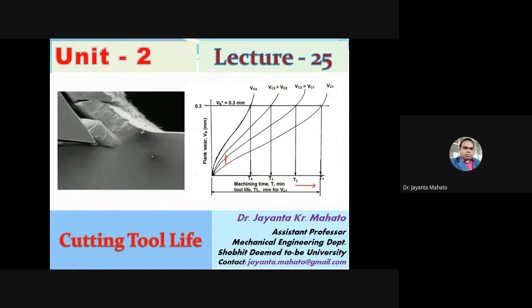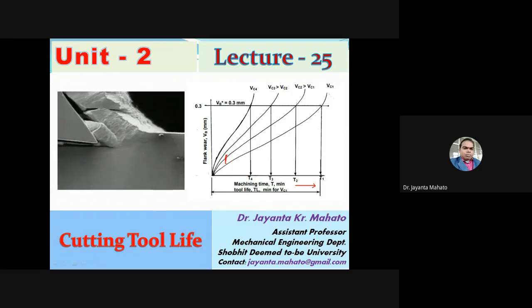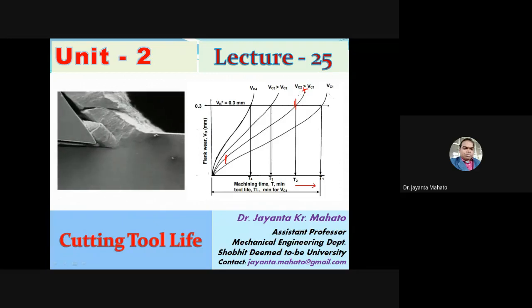Up to this range the flank wear increases rapidly, then it increases at a constant steady state rate, then increases rapidly again, and ultimately this is the failure zone. After this is the failure zone, so we will consider up to this.